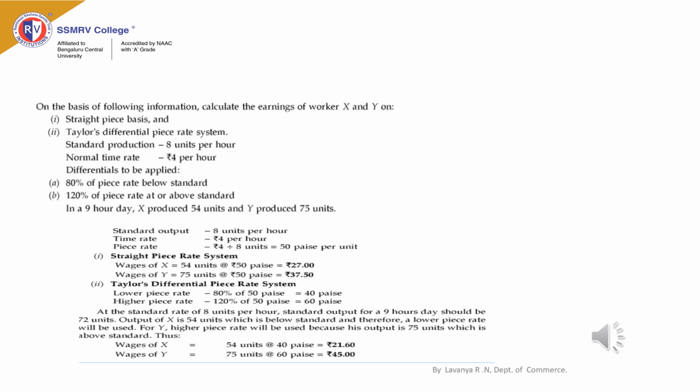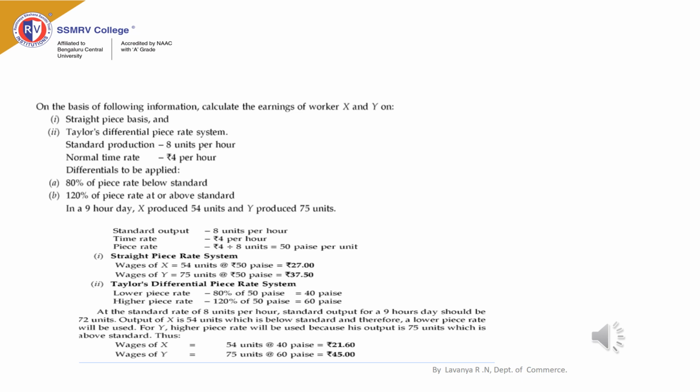Let us discuss another problem. From the following information, you are required to calculate the earnings of workers on piece rate basis and under Taylor's plan. Go through the question. The standard production is 8 units per hour. So it is estimated that a worker is required to produce 8 units in 1 hour, and normal time rate is 4 per hour.